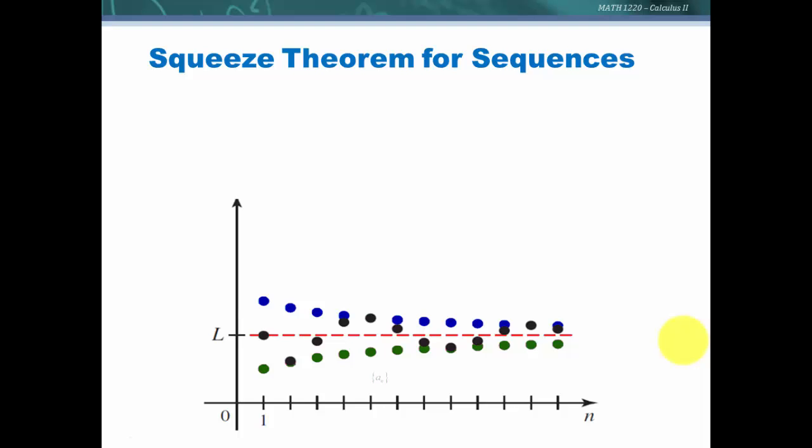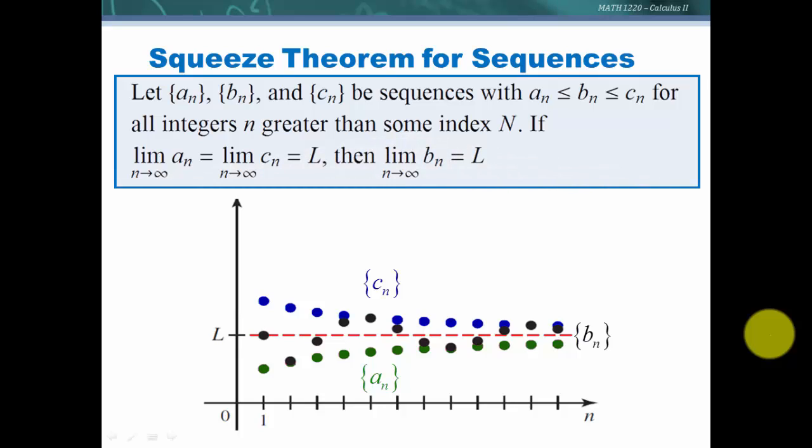If we have a sequence a_n and it is always less than or equal to this sequence b_n, we have another sequence c_n that is always greater than or equal to this b_n, and if the limit of a_n equals the limit of c_n, then we know this function that's squeezed between them also has the same limit. So here we have our sequences, and our b_n is always in between or equal to the a_n and the c_n, and so if the limit of a_n and c_n equals L, then the limit of b_n also equals L.